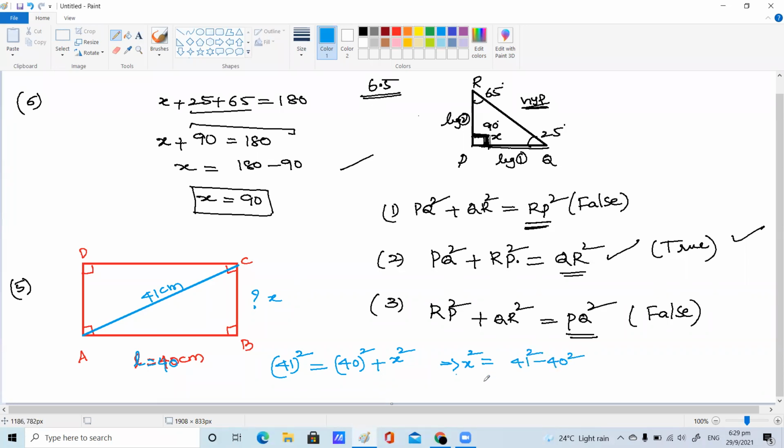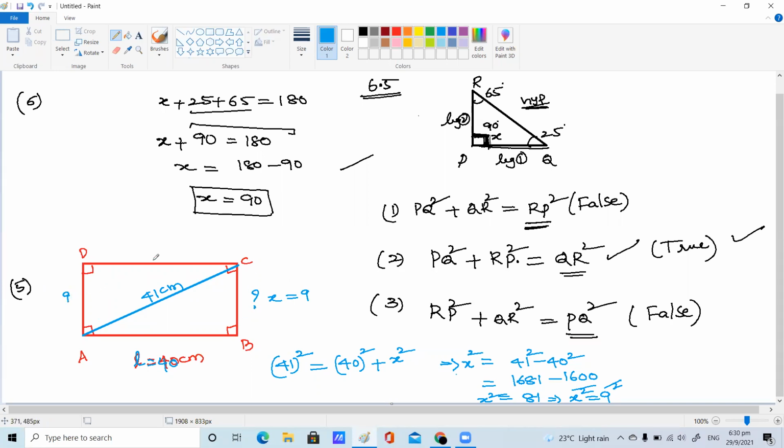What is the 41 square value? 1681. Very good. Then 40 square is 1600. What is the difference between these two? 81. So x square equals 81. Can I write it as x square equals 9 square? So x is 9. So the unknown side, if x equals 9, means the side opposite to BC is also 9 centimeters.